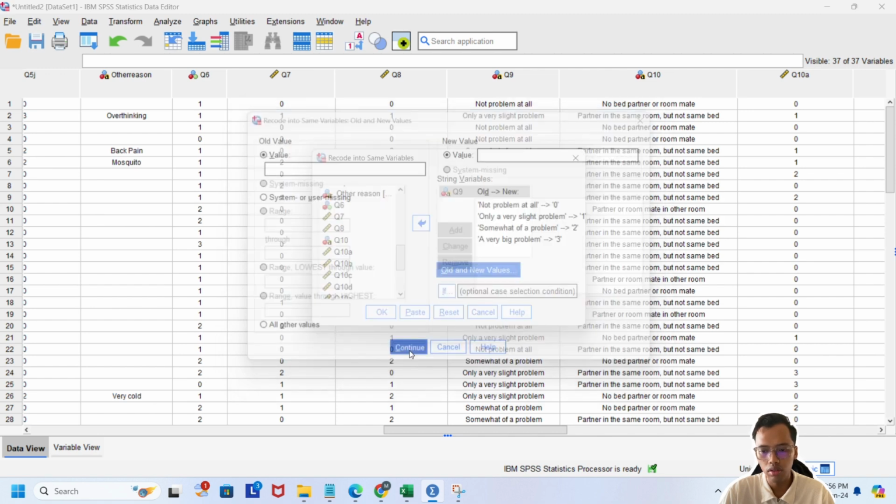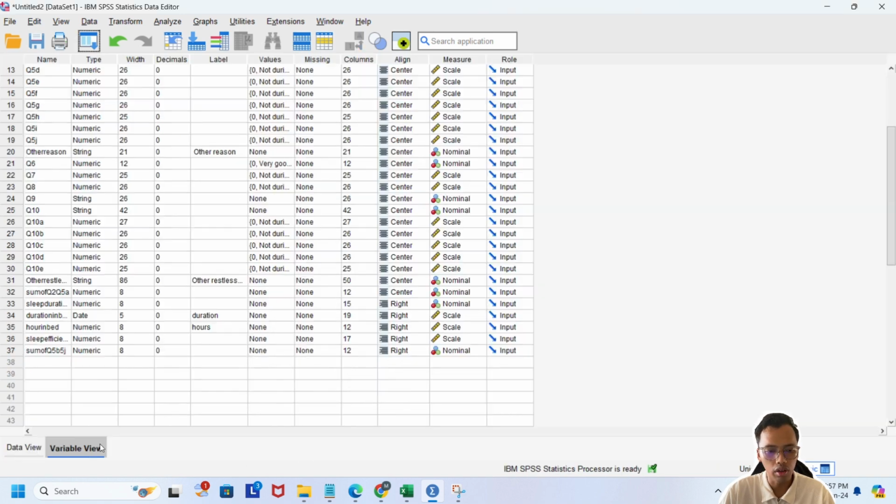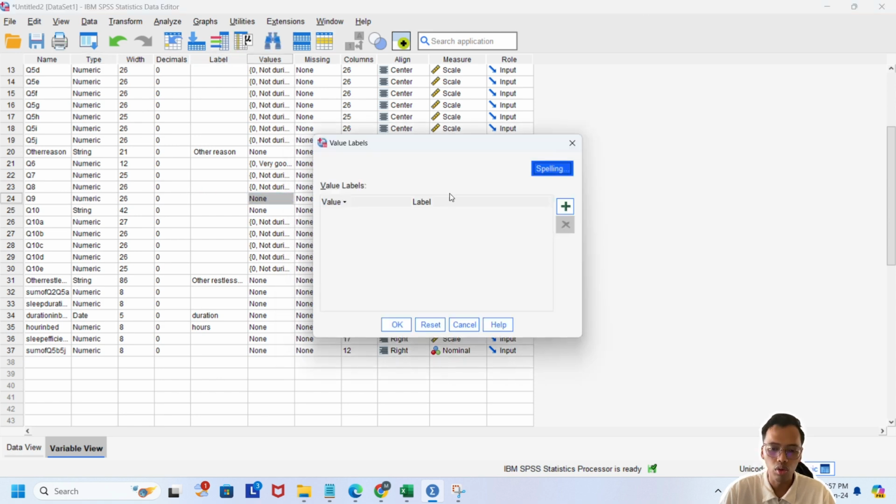We click OK. So we can see that in the variable view, we change it to numeric. Then for the value labels, we put what we clicked just now. Value 0 is not a problem at all. Value 1 is only a very slight problem.